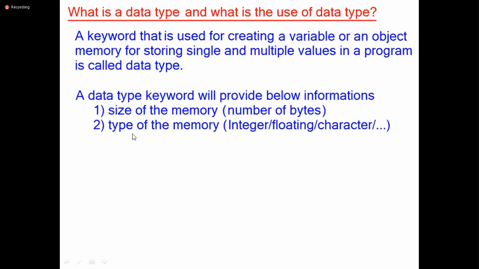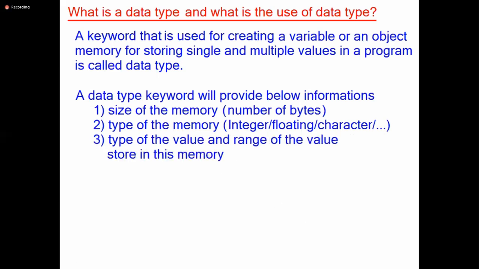Look at there, I mentioned already. Type of the memory, which type of memory? Integer type memory, floating point memory, character type memory, which type of memory should be allocated. Then if you create memory of integer, which type of value can you store? Integer type. If you create memory of floating point, what type of value can you store? Floating point. If you create memory of character, which type of value can you store? Character type. So this data type should not only specify size and type of memory, it should also specify the type of the value and range of the value allowed to store in this memory.